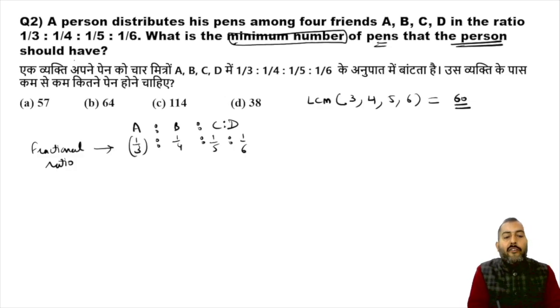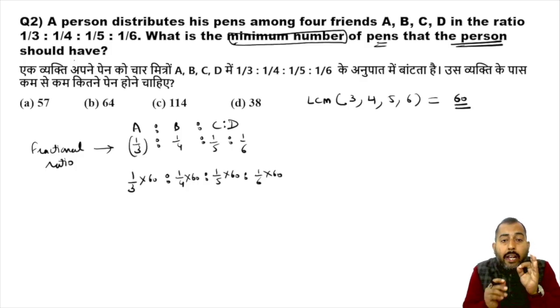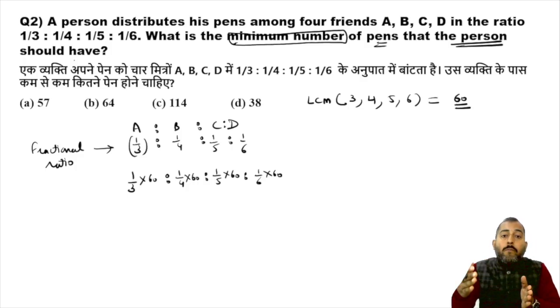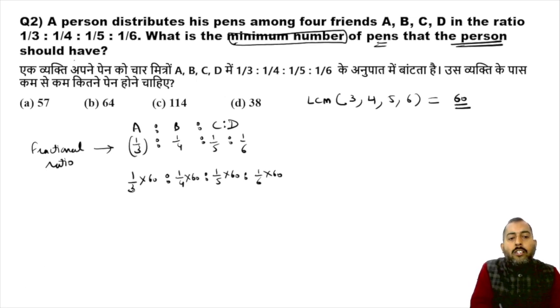Now use the integrity of ratio. Multiply 1/3 with 60. If you are multiplying any part of the ratio with 60, you must multiply the remaining parts with 60 so that the integrity of the ratio remains constant. Now if you solve this, we get 20, 15, 12, and 10.